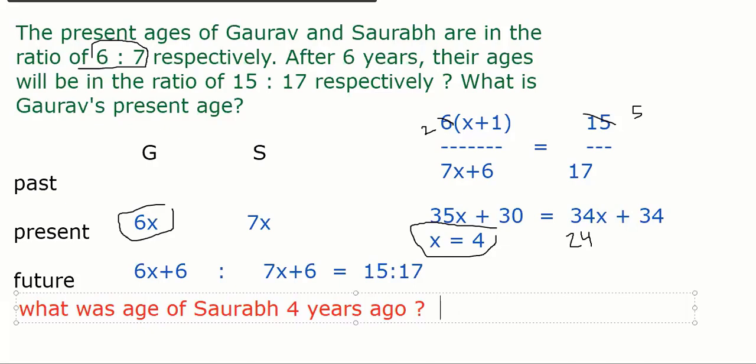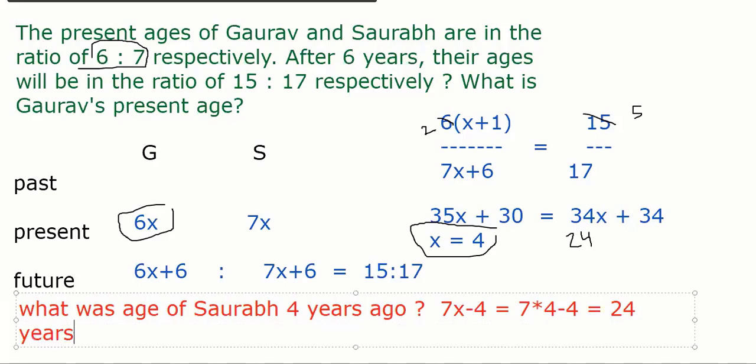Mushahid here, sir. Yes, Mushahid. Age of Saurabh 4 years ago. As we got that x is equal to 4, then 7 into 4 is 28. That is the present age, 28. Then 4 years ago is 24. So 7 into 4 minus 4, 28 minus 4, 24 years. That's it. So easy. Thank you.